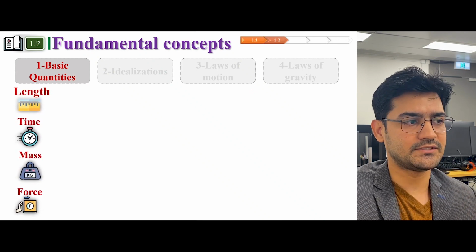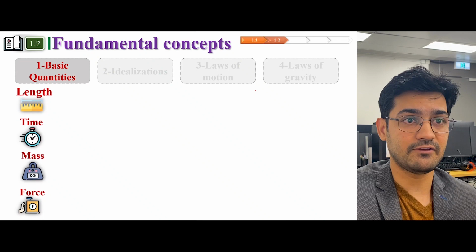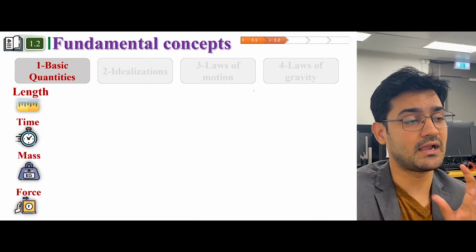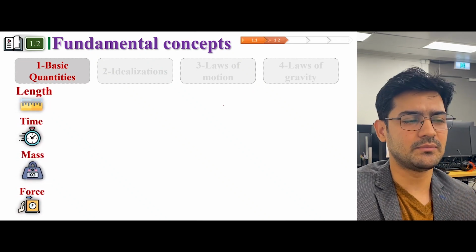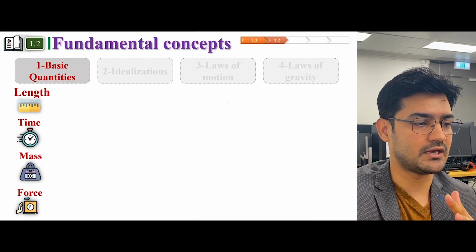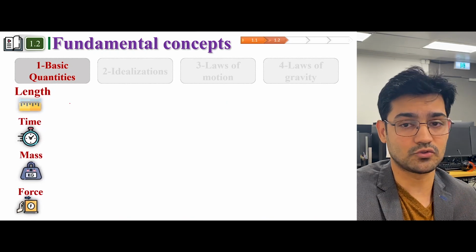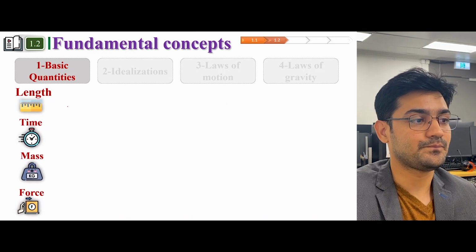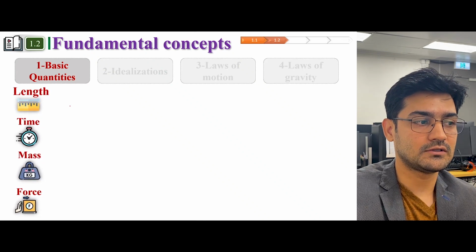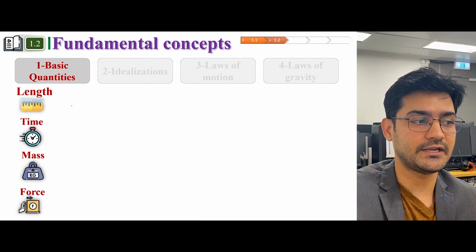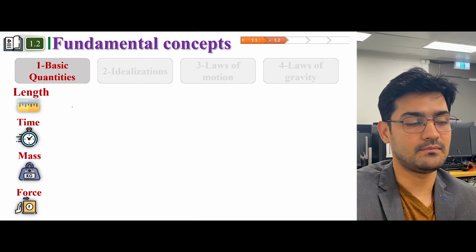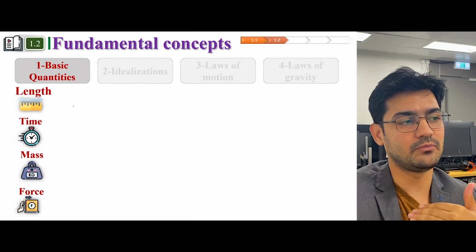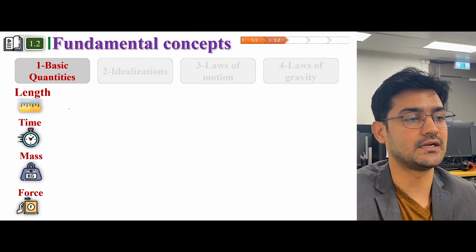I have presented some of the basic quantities which are very important in this subject. There are other basic quantities as well, such as temperature and others, which are out of the scope of this lecture. So there are 4 basic quantities: length, time, mass, and force, which are going to be extensively used in this subject. So what is length?